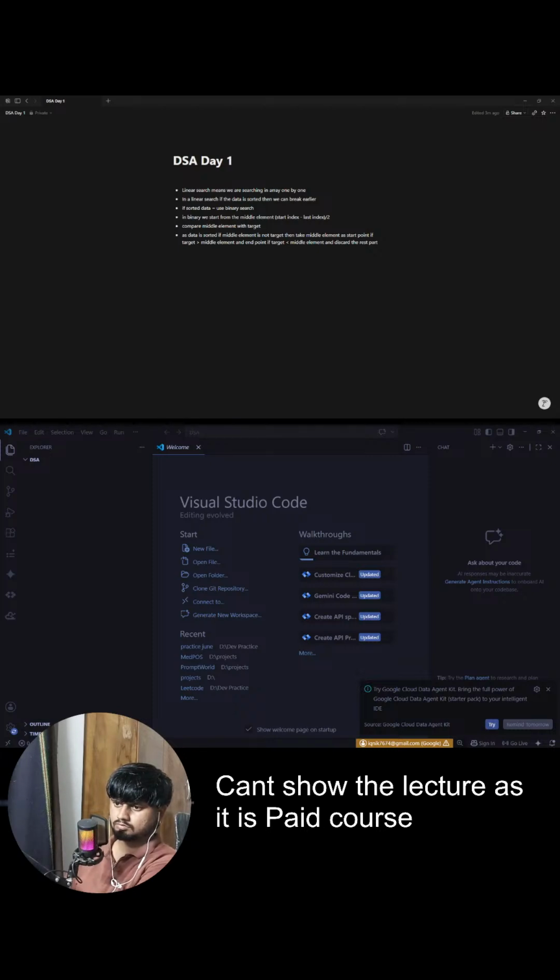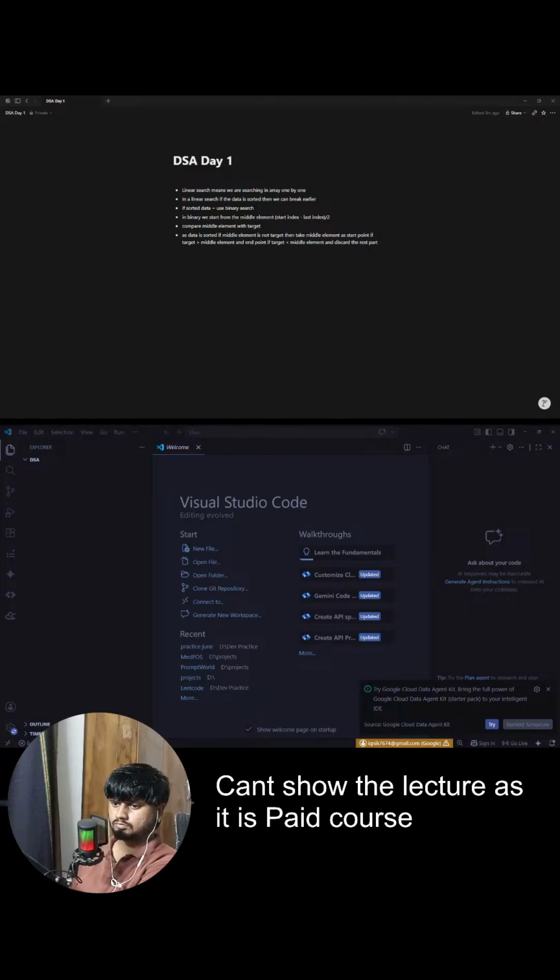But because the data is sorted, can we say if 52 exists, it can only exist in the right hand part? 52 cannot be there in this left hand side because it is bigger, right? So we can discard this entire thing. No need to search here. Okay. And after this case, where should L go? Now L should go to mid plus 1. Now we have changed L to mid plus 1. Now we'll search in this part.